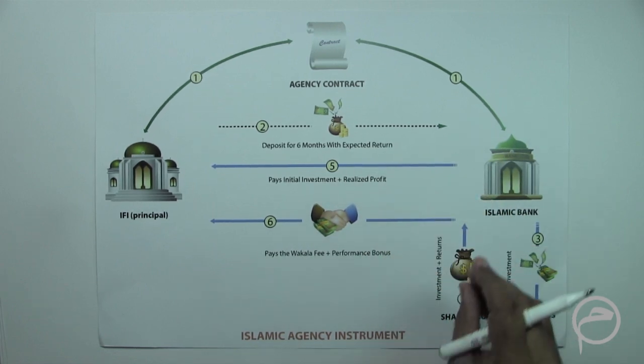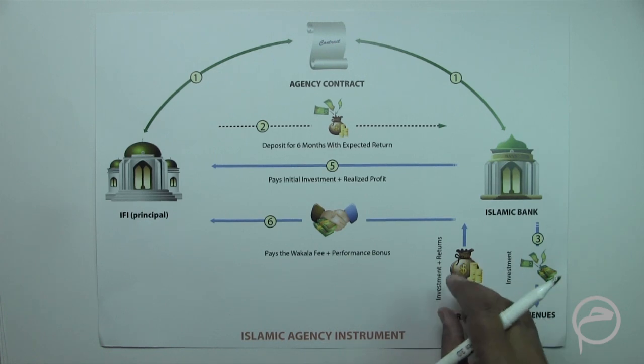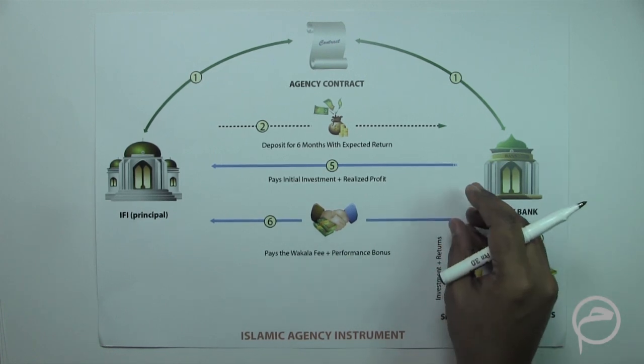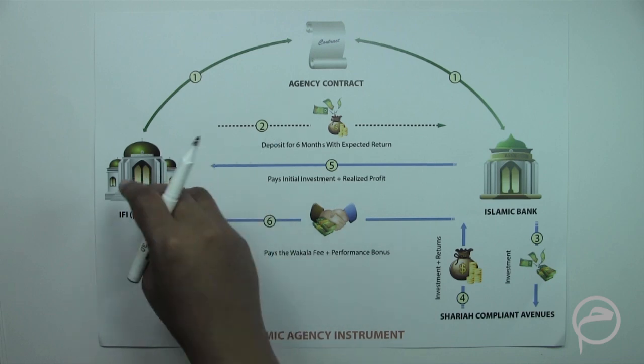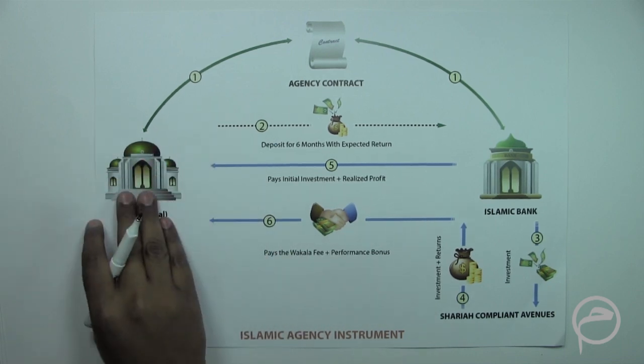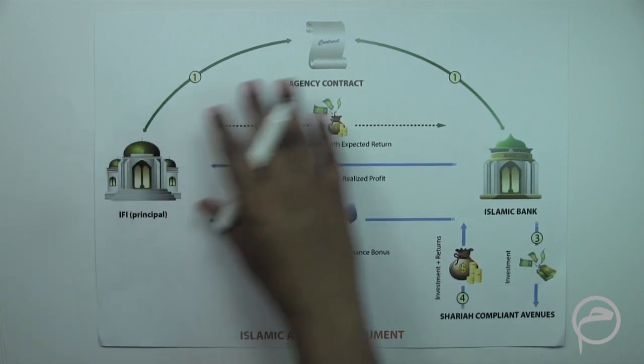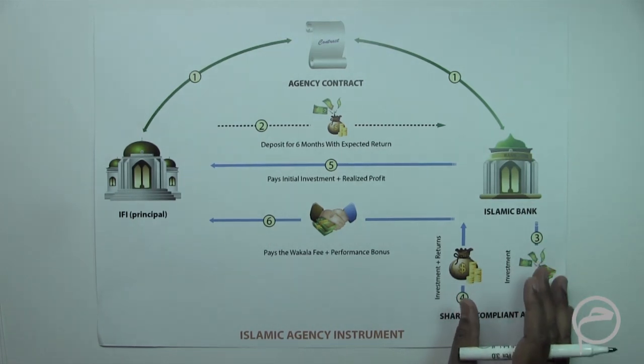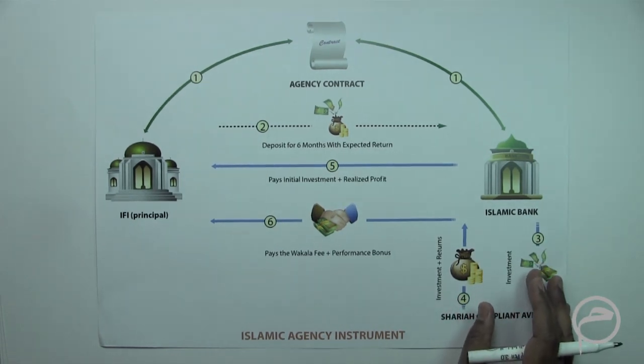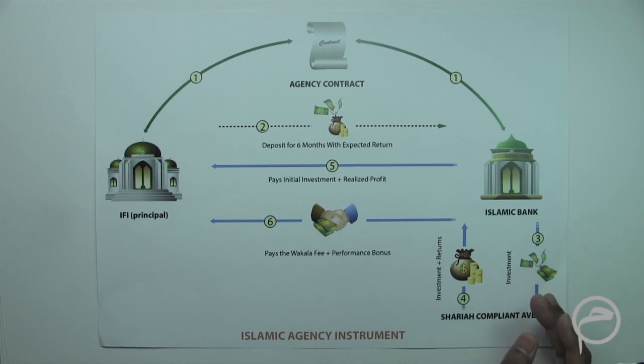So whatever is the actual realized profit from the business, only that realized profit needs to be shared or given to the investor or the investing bank. So this is another important structure which is being used by many banks in terms of placing their excess liquidity with other Islamic financial institutions.